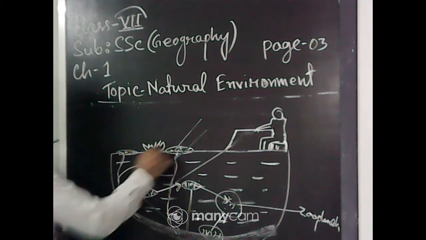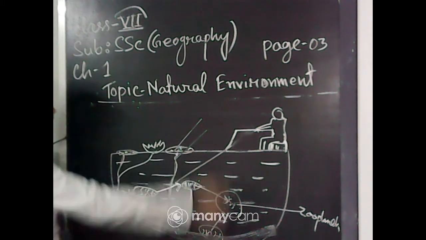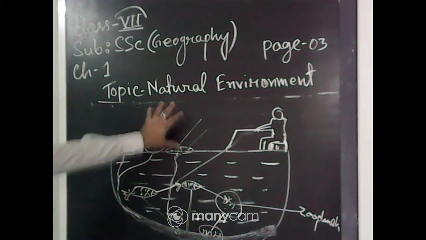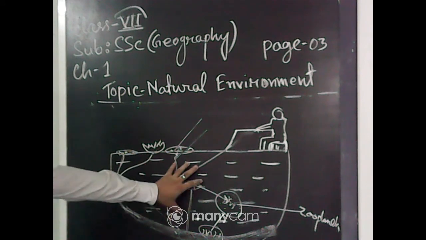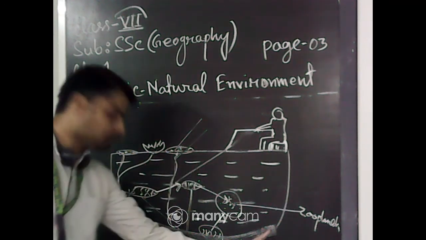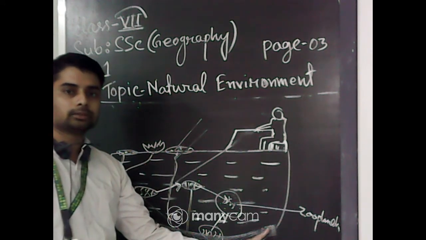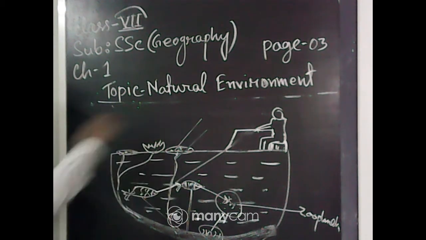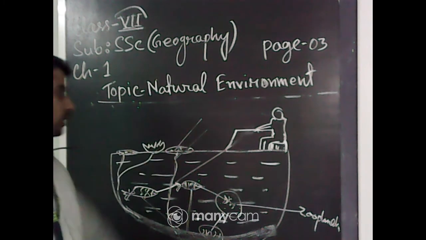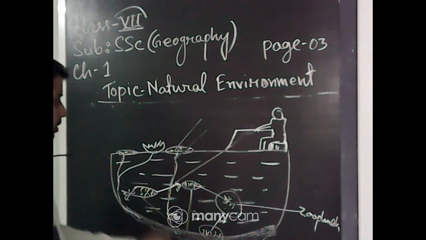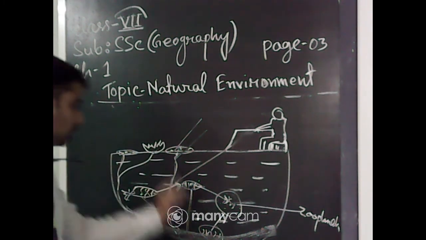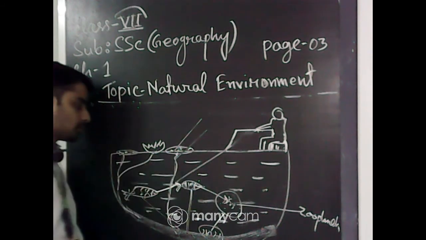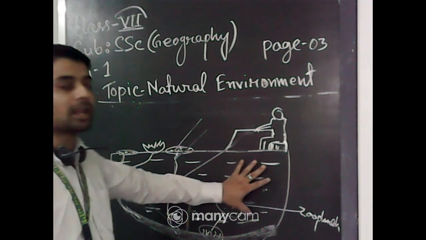So in this way each and everyone in this pond interacts with the air, that is the atmosphere, the water, the hydrosphere, and the soil situated at the bottom of the pond, which is part of the lithosphere. So in this way the natural components interact with the animals and plants and keep this ecosystem alive.